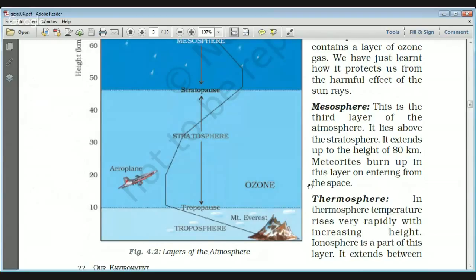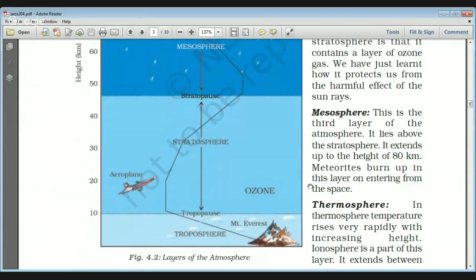Aeroplanes, fighter jets and all those fly in the stratosphere because the stratosphere doesn't have clouds, and that is why there will not be any friction or restriction in the path of aeroplanes or aircraft. The stratosphere also has the ozone layer, which blocks the UV rays from the sun.